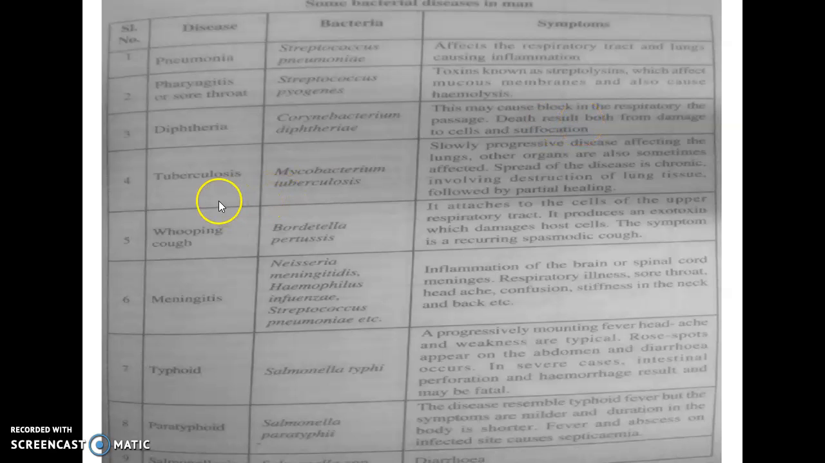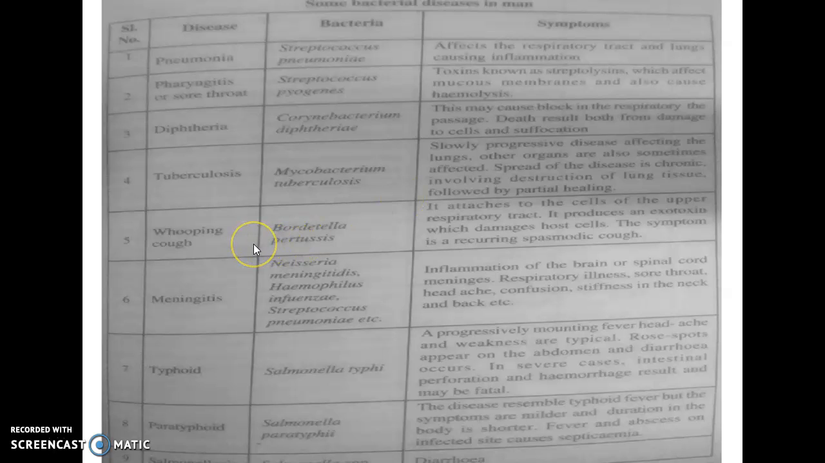Then tuberculosis. Tuberculosis is caused by the organism Mycobacterium tuberculosis. It is a slowly progressive disease which affects the lungs and sometimes other organs. The spread of the disease is very chronic, involving the destruction of lung tissues followed by partial healing. So this is called tuberculosis.